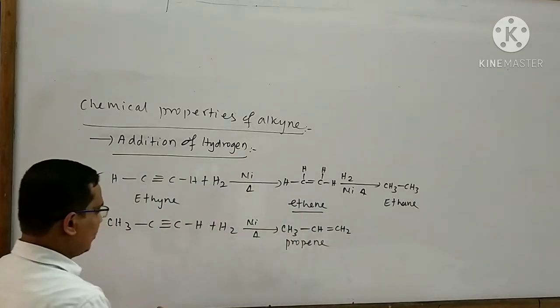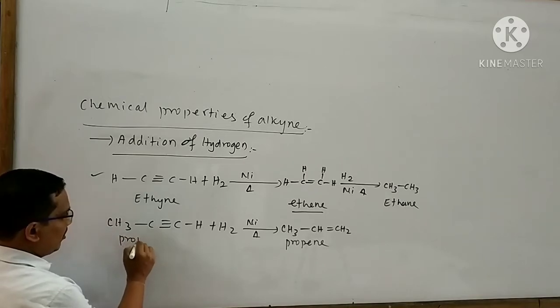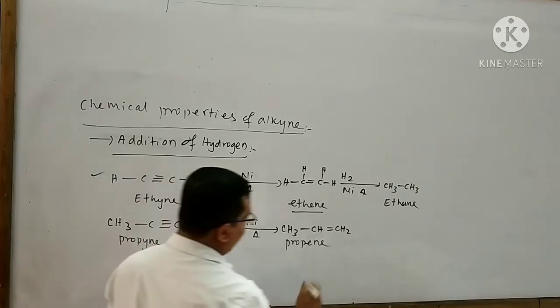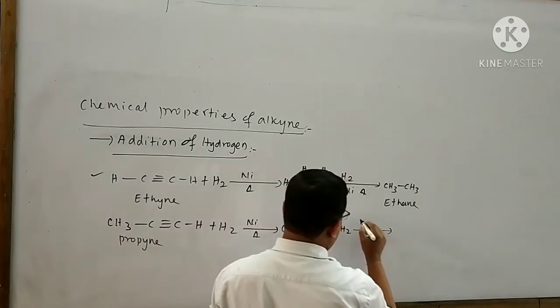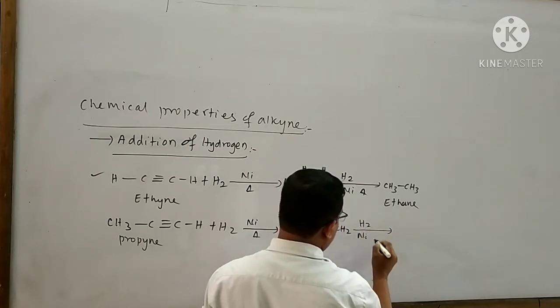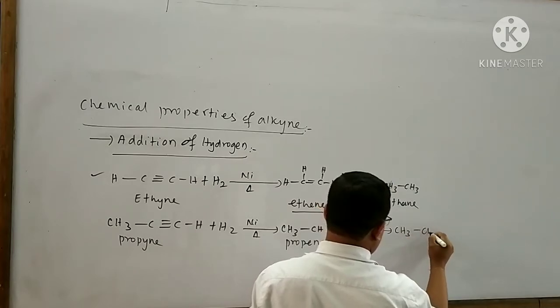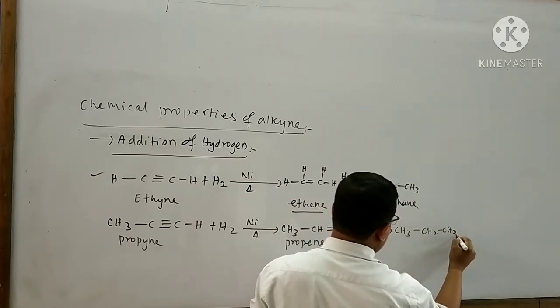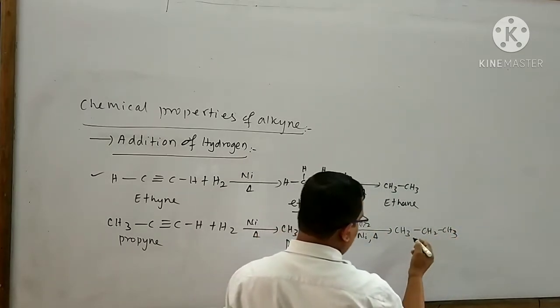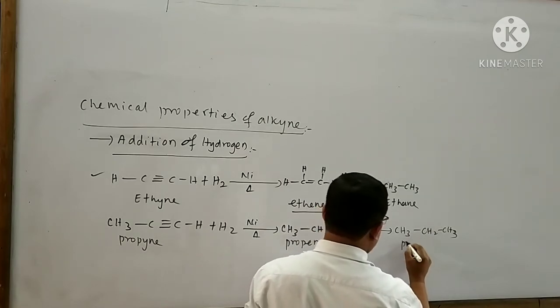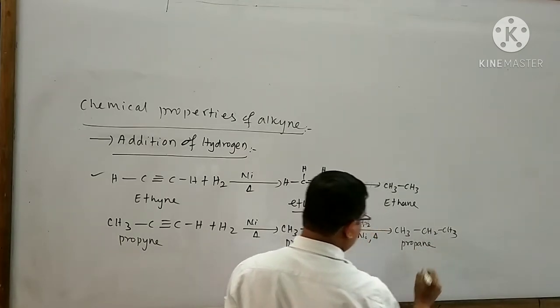The name of this reactant is propyne. Again, propene undergoes reaction with hydrogen in the presence of nickel, then propane is formed. The name of this product is propane.